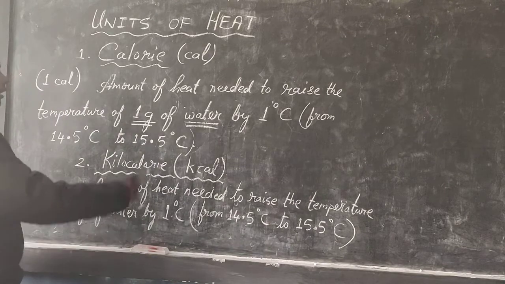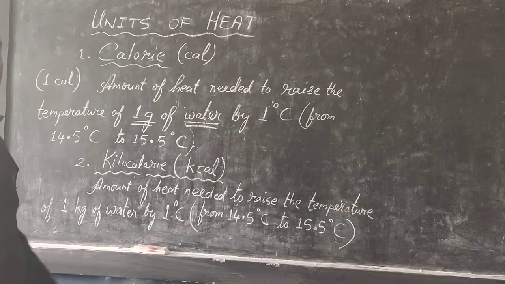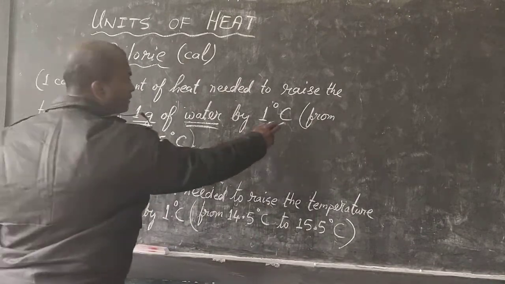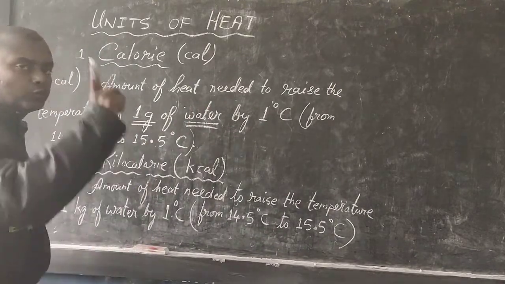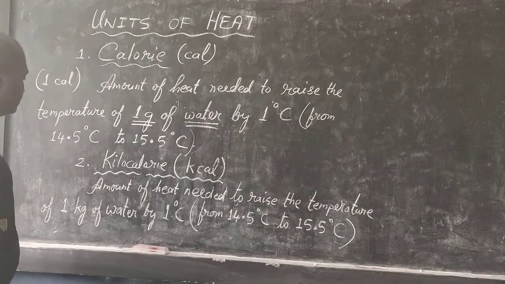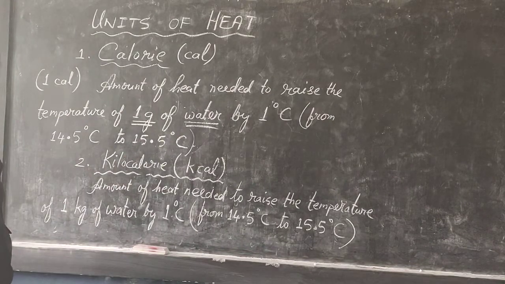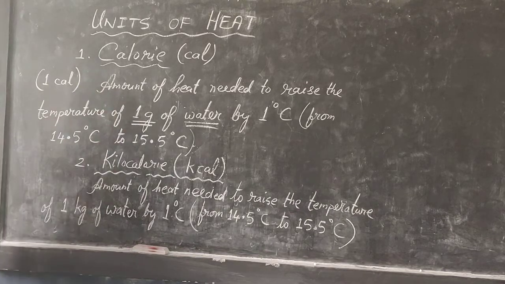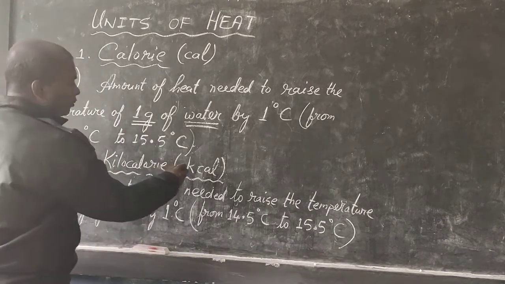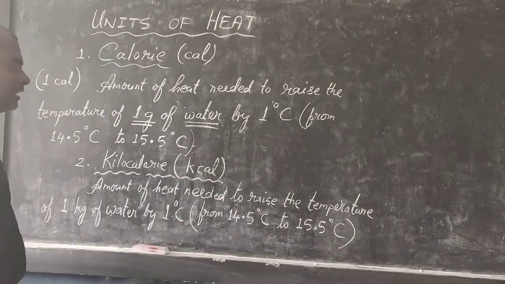Keep in mind, how much heat is needed for 1 gram of water to increase it by 1 degree Celsius, and that also from which to which degree Celsius? From 14.5 degrees Celsius to 15.5 degrees Celsius. That is 1 calorie. Next unit is kilocalorie, like gram and kilogram. Just like that, calorie and now kilocalorie. It is written as kilo, K calorie, K C-A-L.